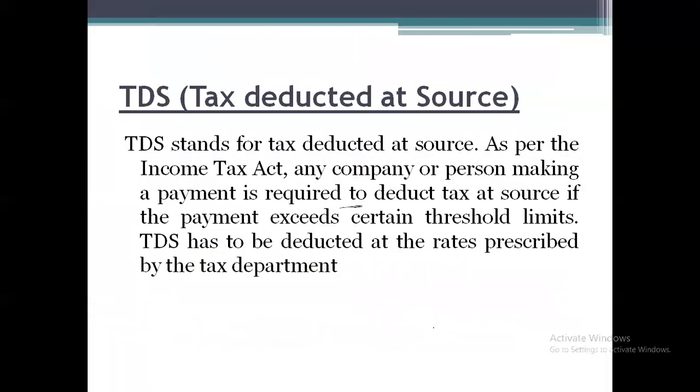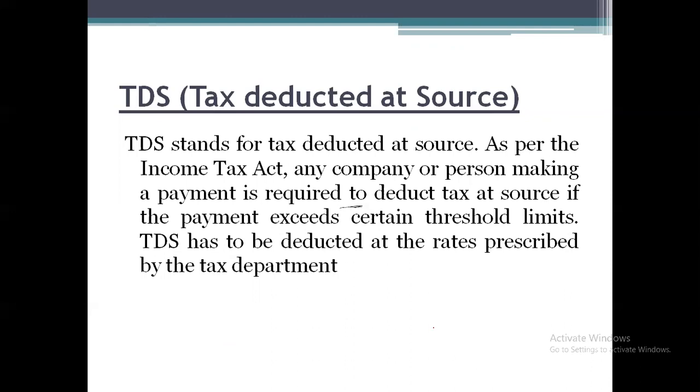Next, before going to the individual concepts, first we need to understand the word TDS, that is tax deducted at source, because for some incomes which exceed the standard limit, the company will deduct the tax amount from the income, and after deducting the tax amount, they pay the income to the assessee.